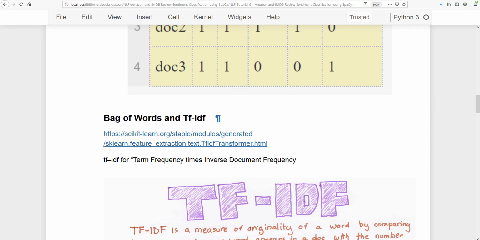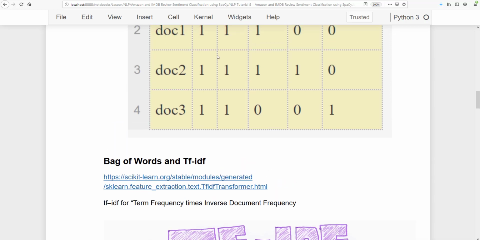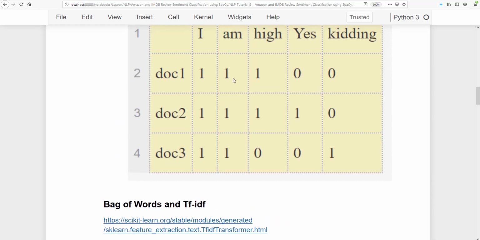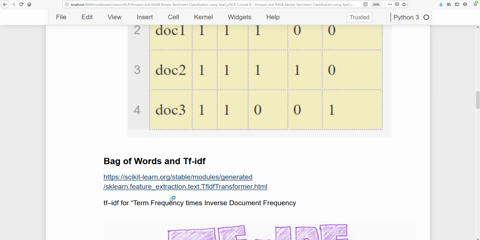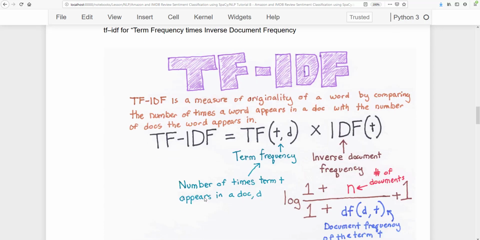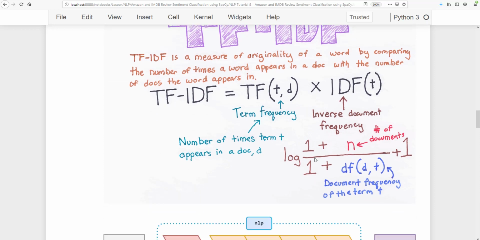TF-IDF is introduced. That means term frequency times inverse document frequency. Term frequency means how many times a particular word has occurred in a particular document, and it is multiplied by inverse document frequency, which means how many times it has occurred across all the documents. So if you see the overall formula, it is kind of this. This is a very simple formula.